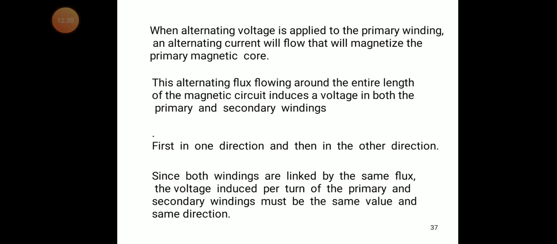First in one direction and then in the other direction. Since both windings are linked by the same flux, the voltage induced per turn of the primary and secondary windings must be the same value and in the same direction. What this means is that both windings are linked by the same flux, so the voltage induced per turn of the primary and secondary windings must be the same value and the same direction.